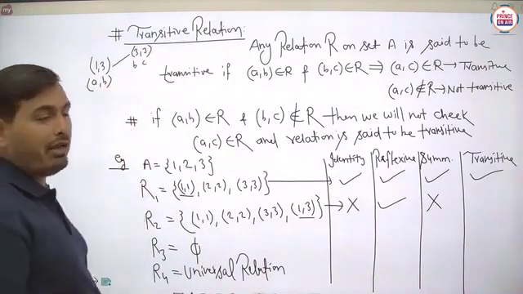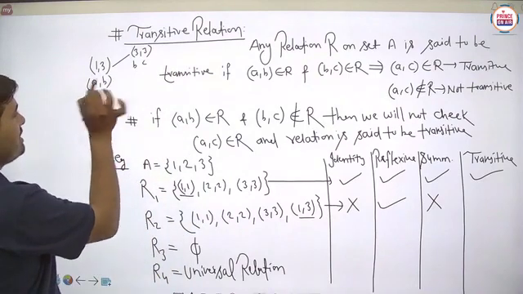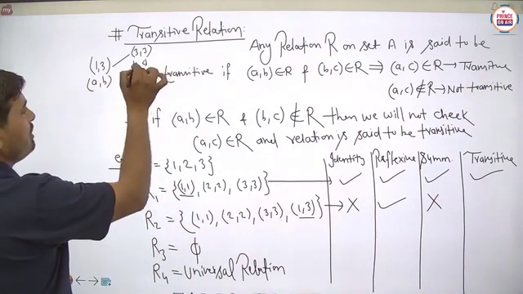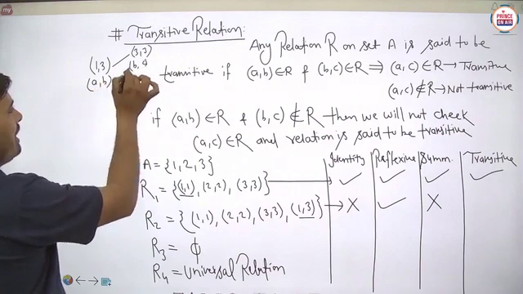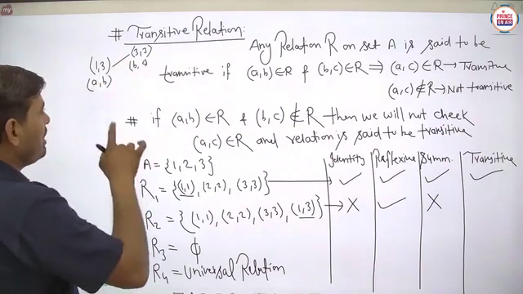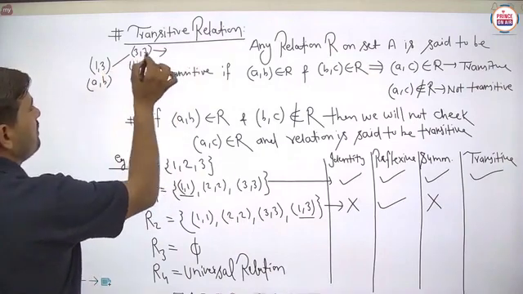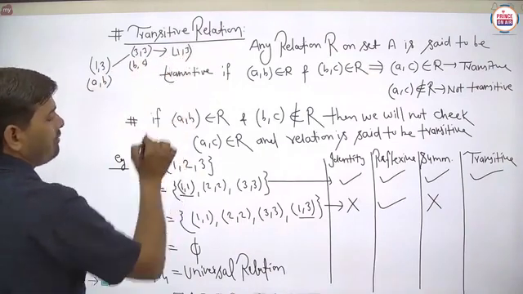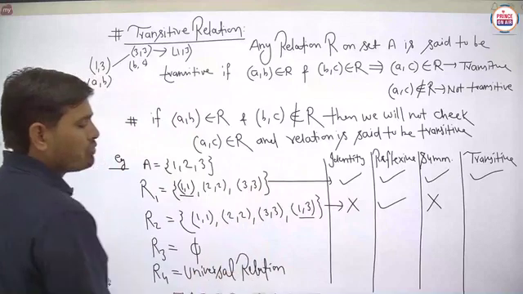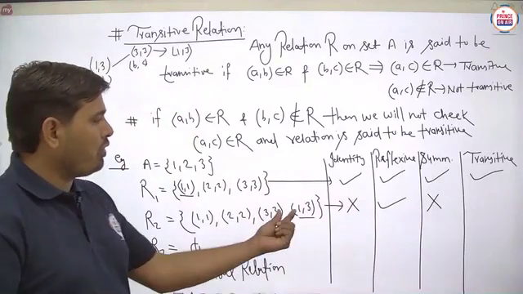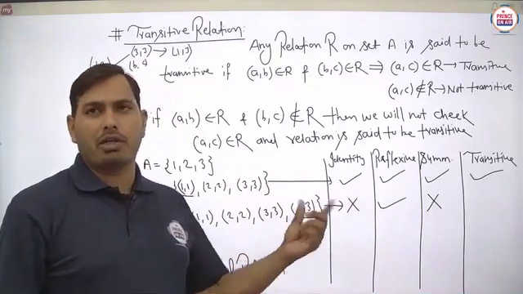Is it clear? Suppose (1, 3) is taken as AB, then this is BC. Now when AB and BC are both there, we have to check whether AC is available or not. So basically we can say (1, 3), so you can check that (1, 3) is available. Students, we only have to check this part for the transitive case.